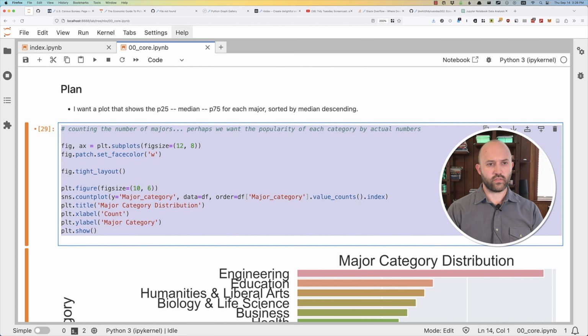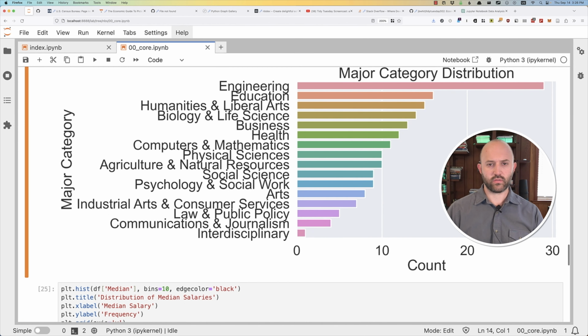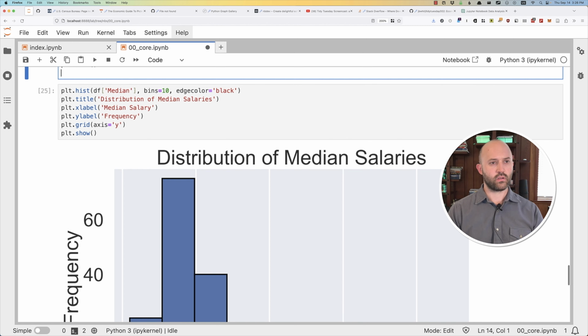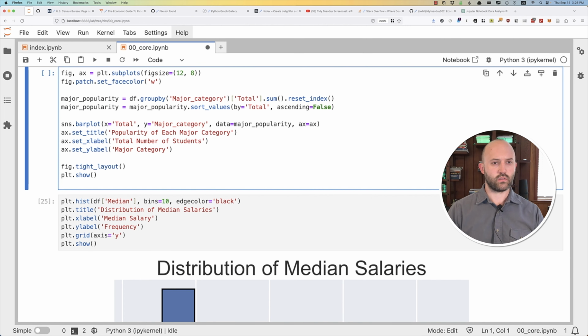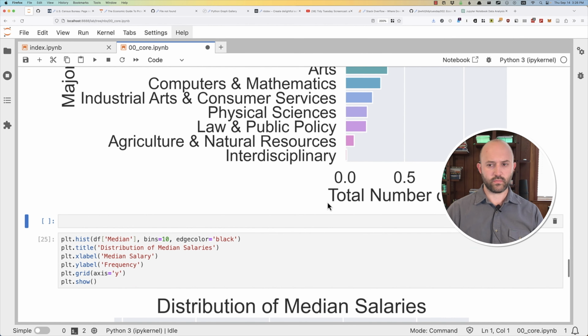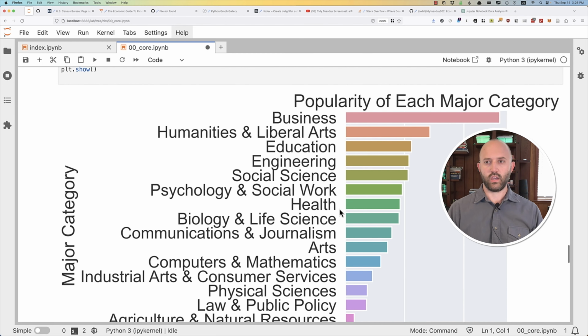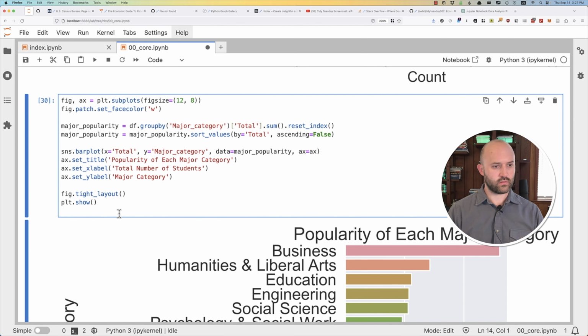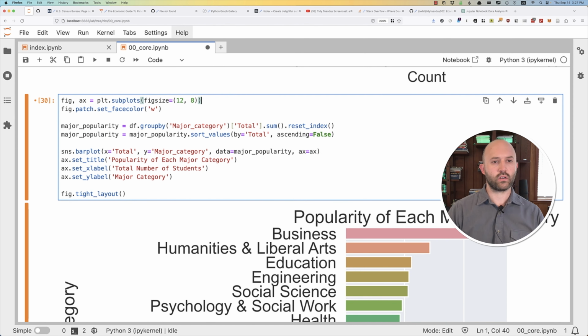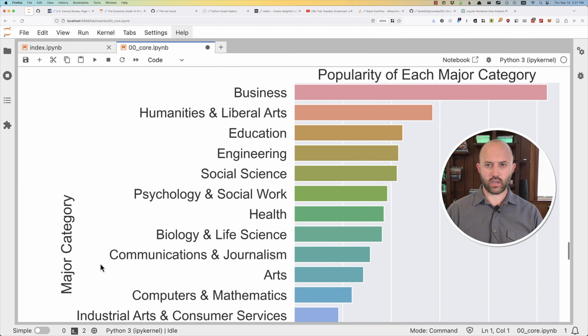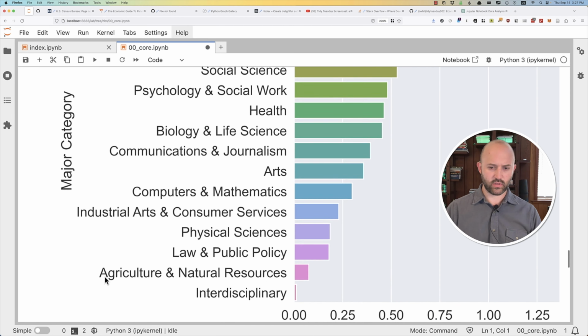Let's see what this looks like first. Major popularity. So this is the first version of it. And this is the second version of it. Hey, that's way better. Now, we don't need this show thing here. I'm zoomed in pretty far actually, so I'll make this a bit bigger so that the size of the fonts look reasonable.